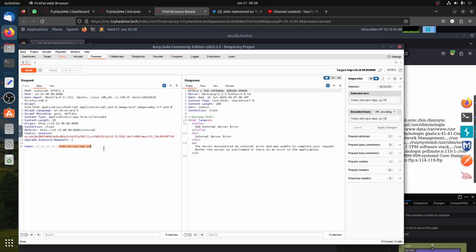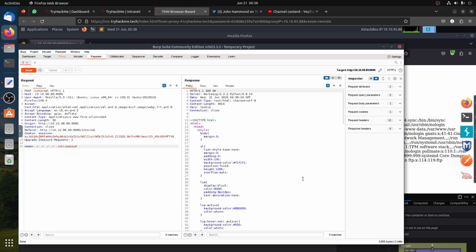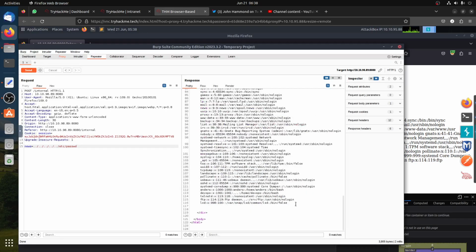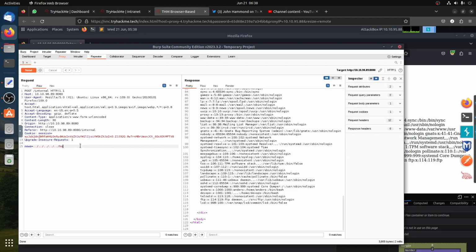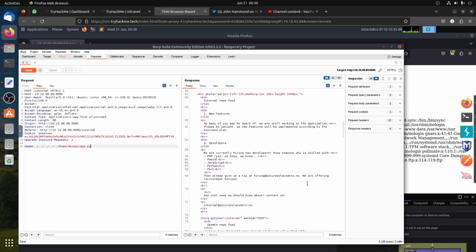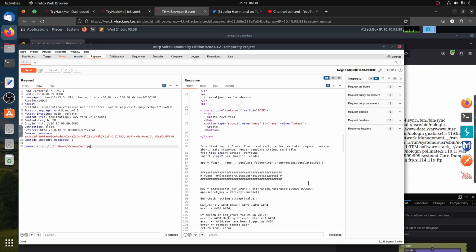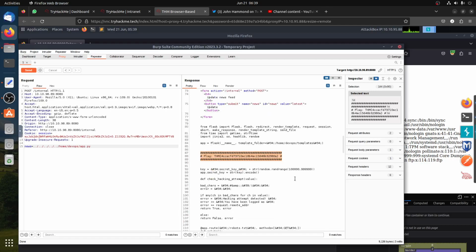Hold on a minute. So I can also get it, still working. Home devops app.py. Oh, we get it now. Why didn't we get it the first time? 1, 2, 3, 4, 5. Oh, I forgot one. Okay. And the file will give us the third flag. So we have the third flag here.